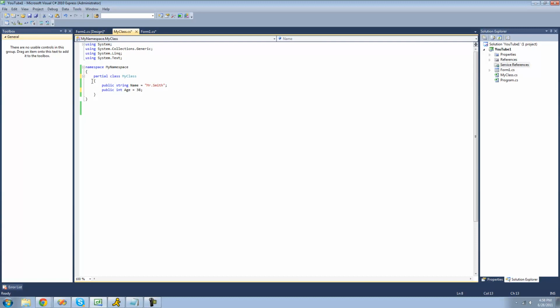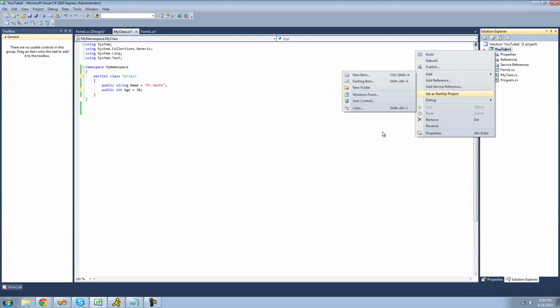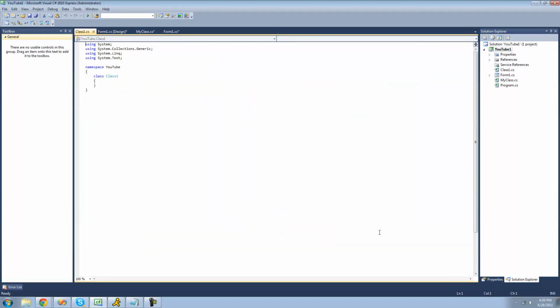So now, if we were to create another partial class with the same name, it would combine the two classes together to make one class. And you would be able to use the things inside of both of the classes. So if we go over here and create a new class file, and we have a partial class with the same name as the other one, and it has two more fields inside of this one, it will combine these two classes together. And inside of my class, we now have a string hair color, and we have a bool glasses. We also have a string name, and we have an integer age.